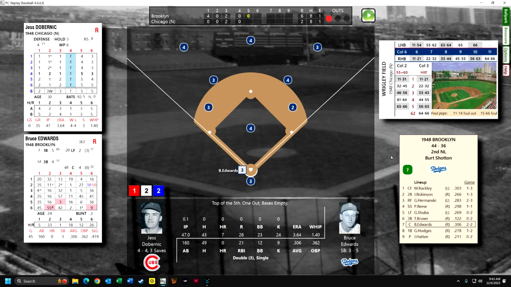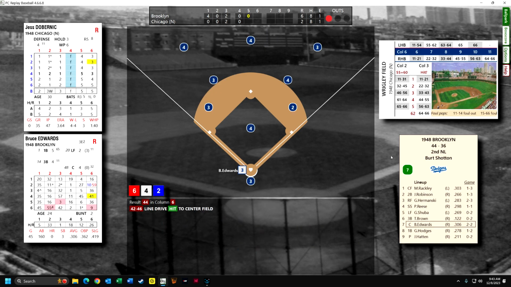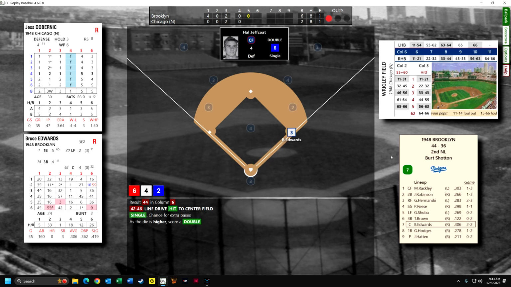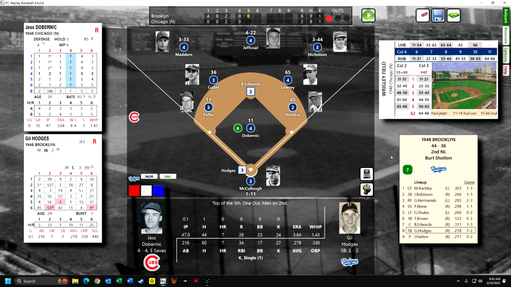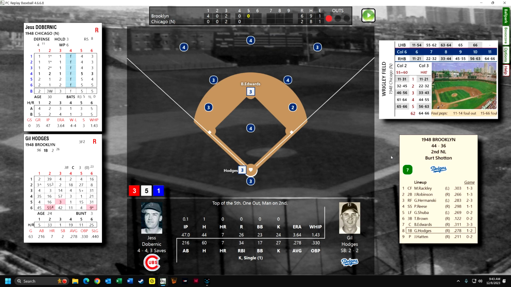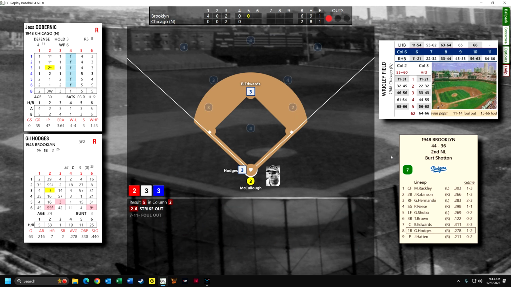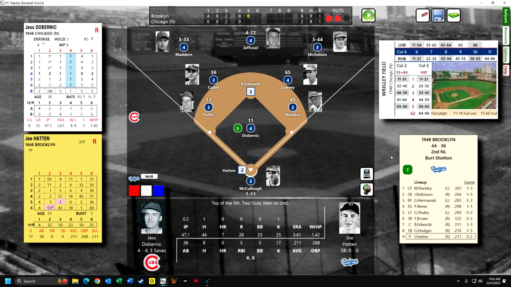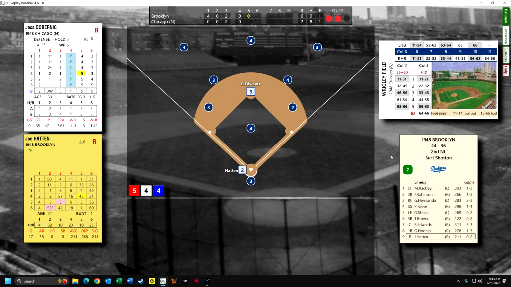Okay, there's one out. Bruce Edwards is up. There's going to be a hit to center field and maybe more. He is able to get into second. So now Gil Hodges is up. He is 1 for 2. That's not going to be a hit. It's a strikeout, in fact. And we're back to Hatton at the bottom of the lineup. He still can do a lot more pitching, so we'll let him hit.